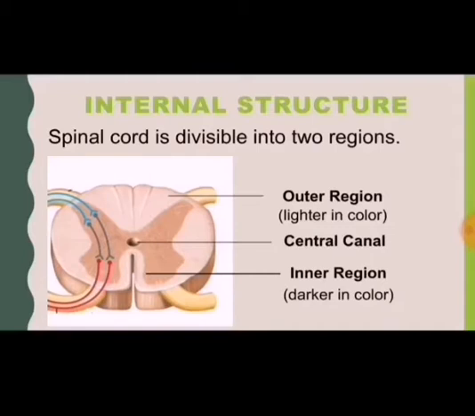Internal structure. Spinal cord is divisible into two regions: outer region, which is lighter in color and also known as white matter; the inner region, which is butterfly shaped and is darker in color and is known as gray matter, whereas in the center there is central canal.